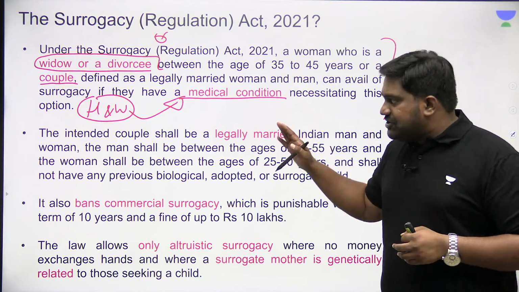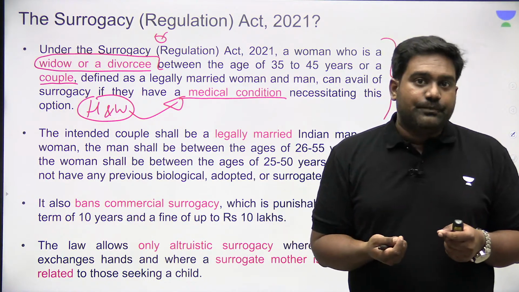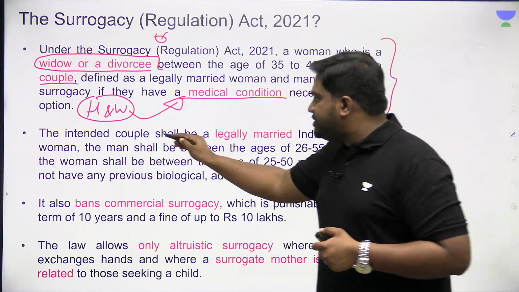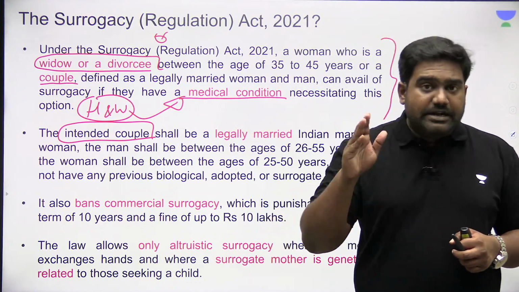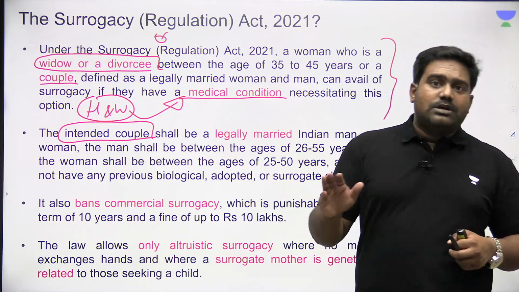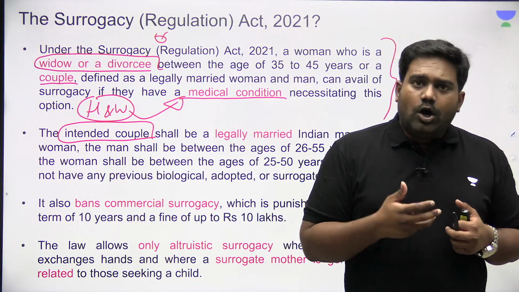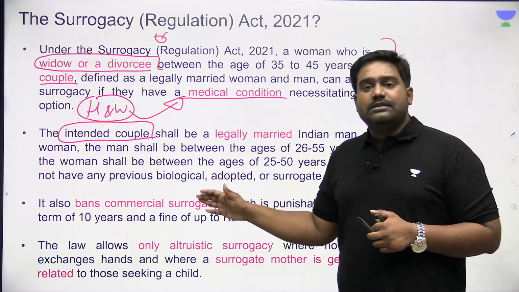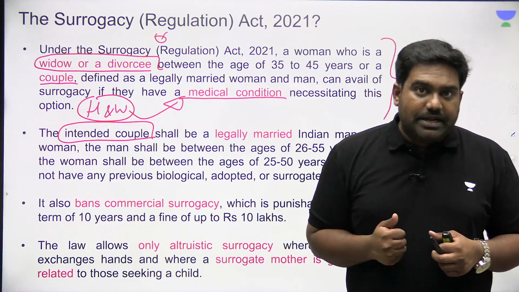There are a lot of restrictions placed over here to ensure that surrogacy is not misused. So the intended parents have to be a married couple, a husband and wife in a heterosexual relationship, right? Homosexual couples are not considered. That is why the law is criticized on various grounds, including the fact that it is against the rights of the LGBTQ community.